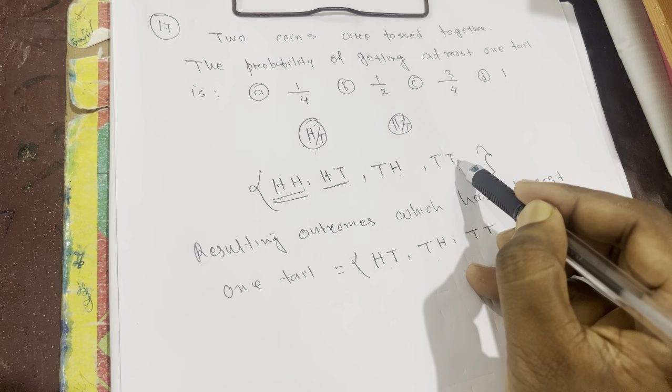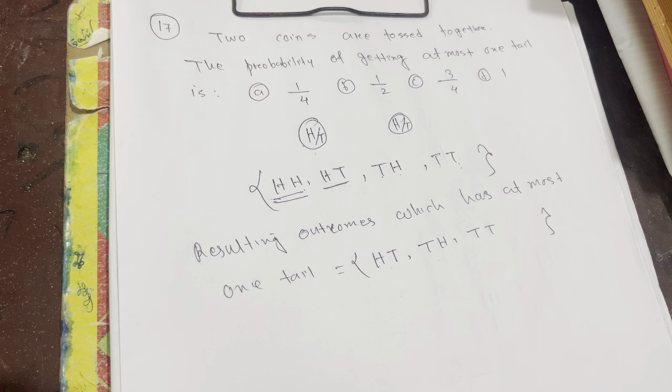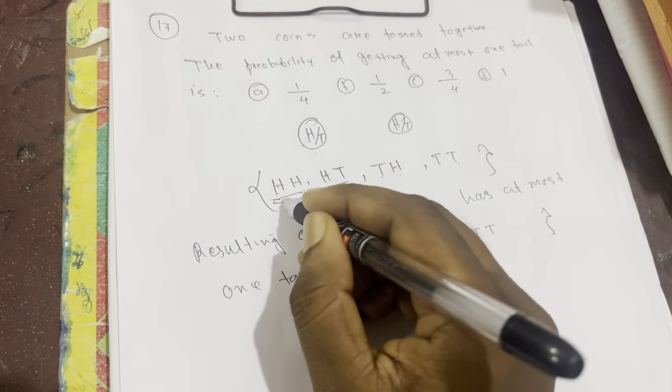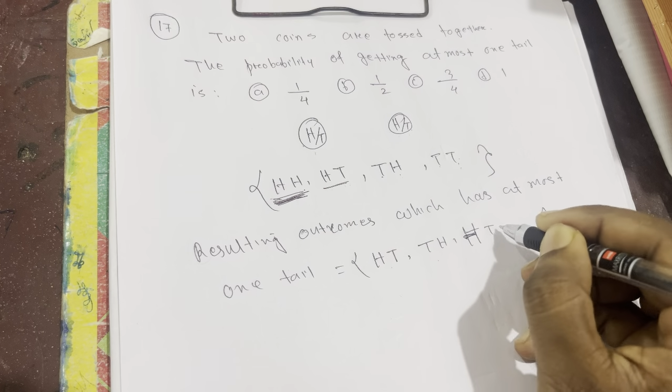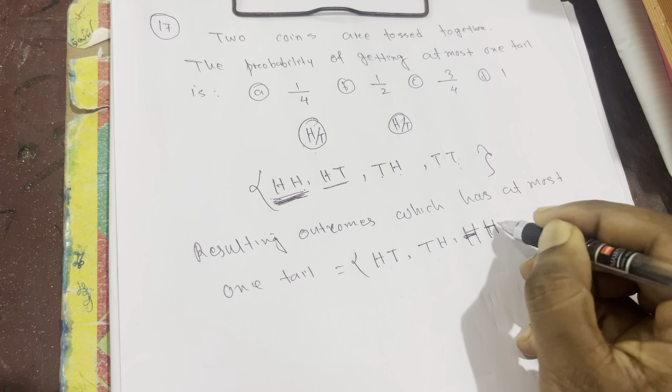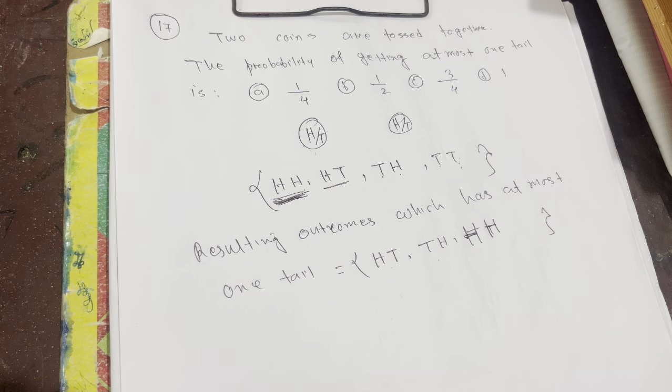We cannot write tail tail, because we can write such outcomes which have maximum one tail, and there is no limitation of minimum tail. So the question said, we need to write such outcomes which have maximum one tail. Possibilities of maximum tail is one, but we can write such outcomes that have no tail also, right?